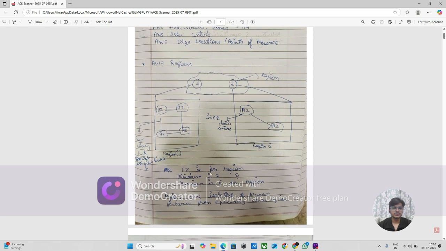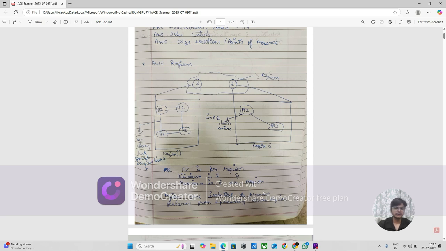So how many availability zones per region? Minimum two and maximum six per region. In each region there will be a minimum of two availability zones or a maximum of six, not seven, and not one. So there is a range given by Amazon like that.